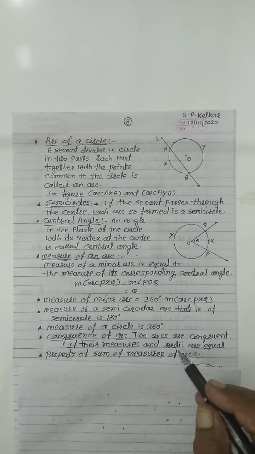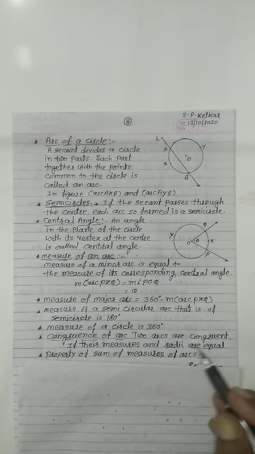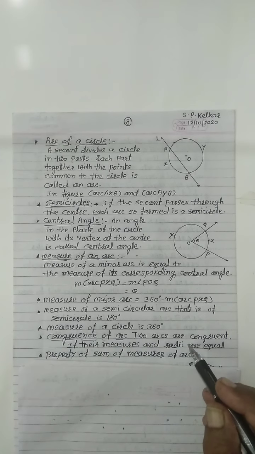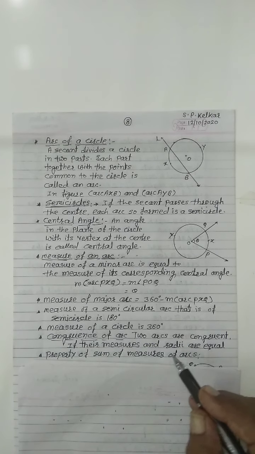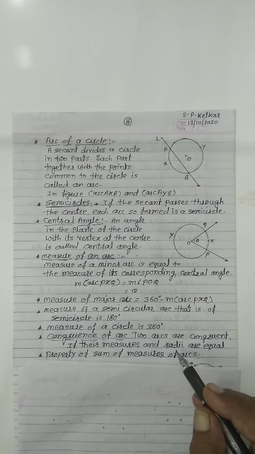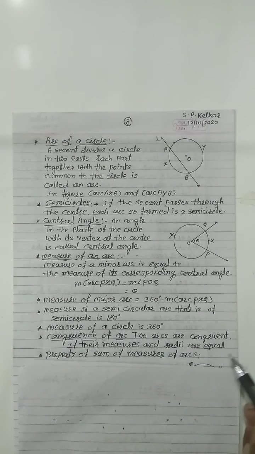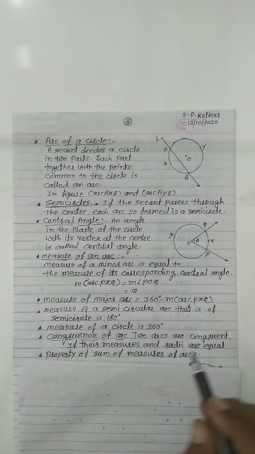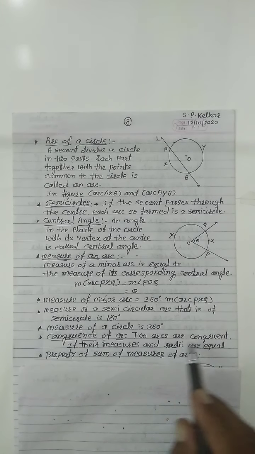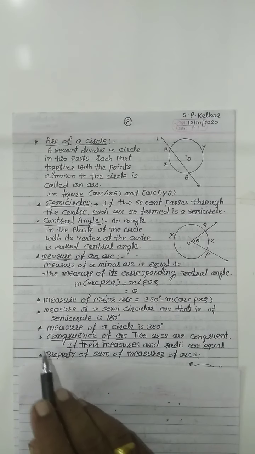But if we take two arcs from separate or different circles, then we consider that the radius of both circles must be the same and the measure of the arc is also the same. Then we say that the given arcs are congruent.